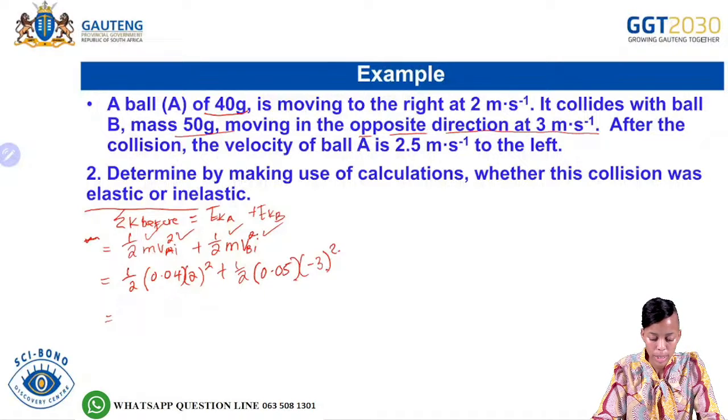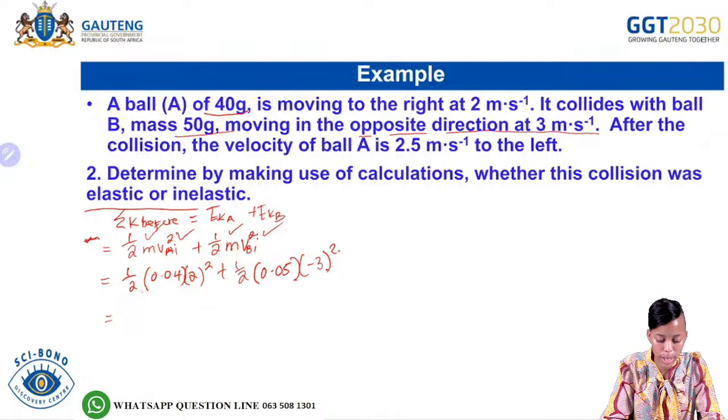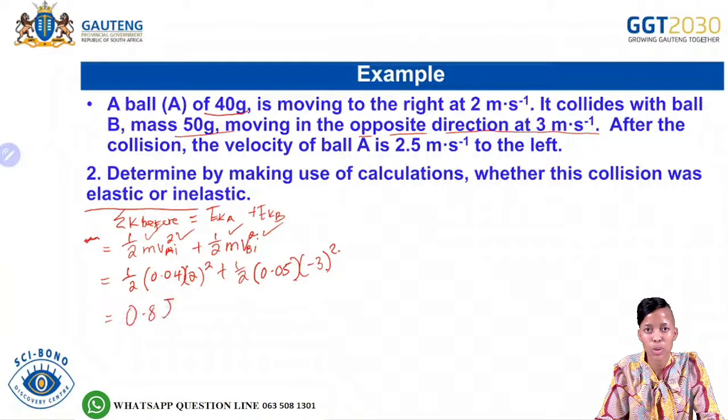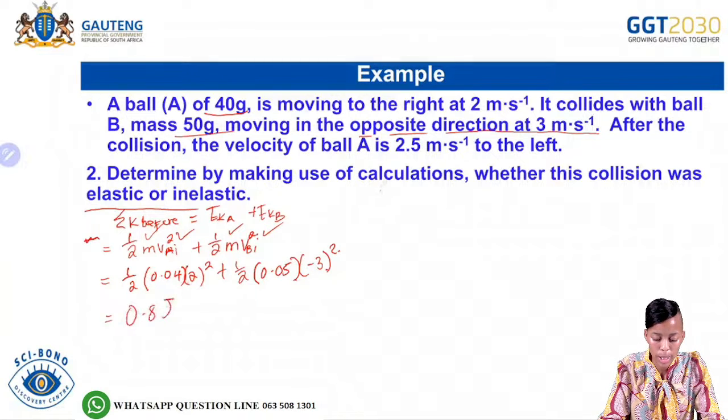Then you take your calculator and multiply the 0,04 by the 2 squared, all of that multiplied by 0,5. That would then give us 0,08 joules.